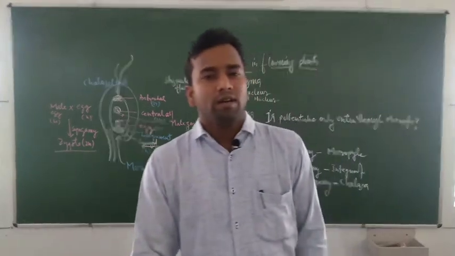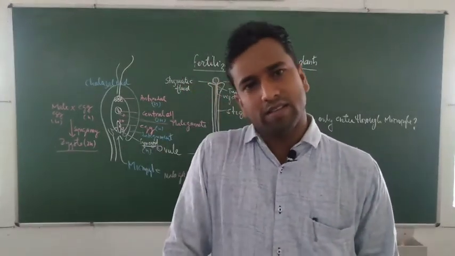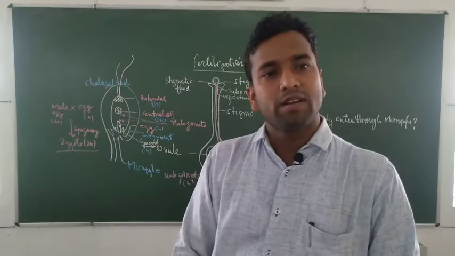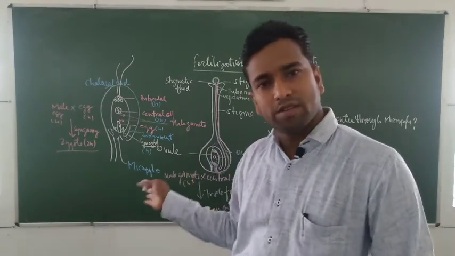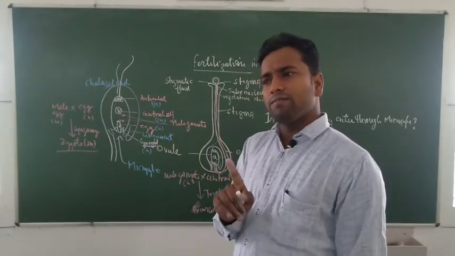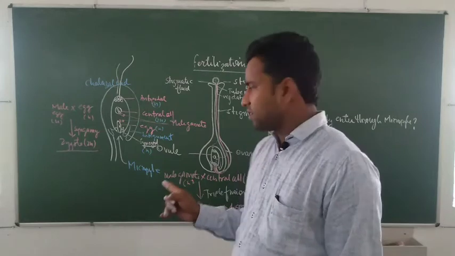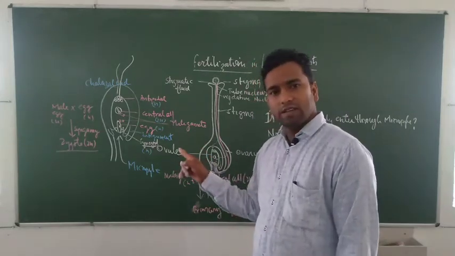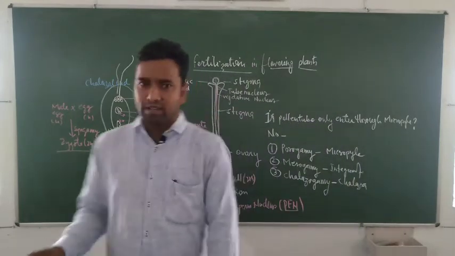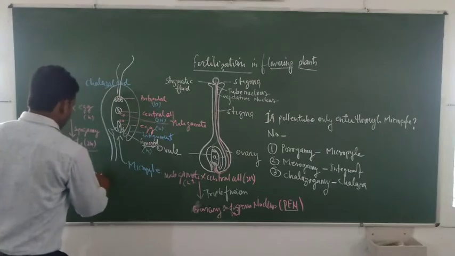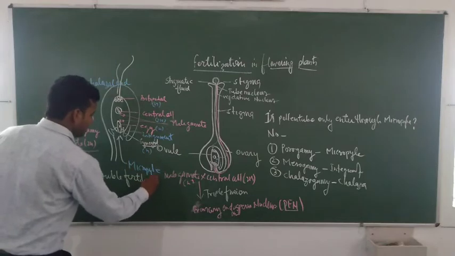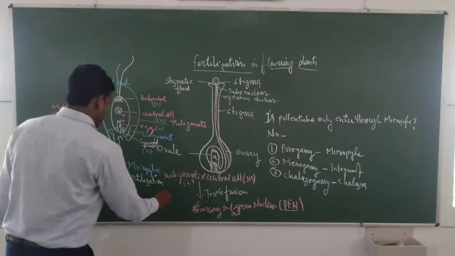Before the start of lectures, we already told you that plants show a special fertilization process, double fertilization. The double fertilization process is this: syngamy and triple fusion. Here one male gamete fuses with the egg, syngamy, and another male gamete fuses with the central cell, triple fusion. Both syngamy and triple fusion are considered the double fertilization event.